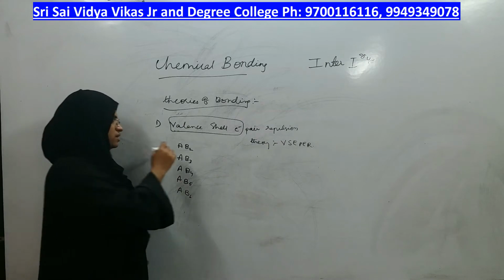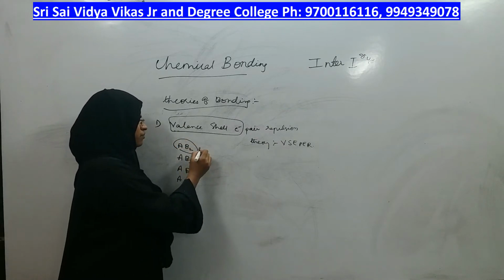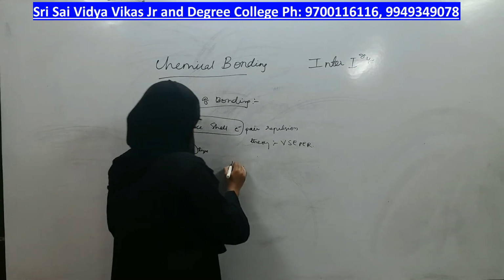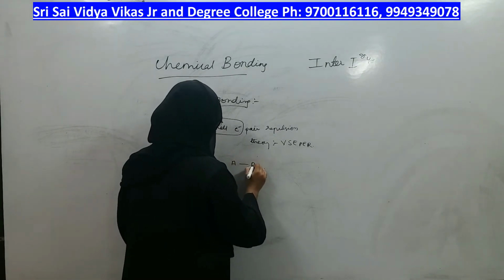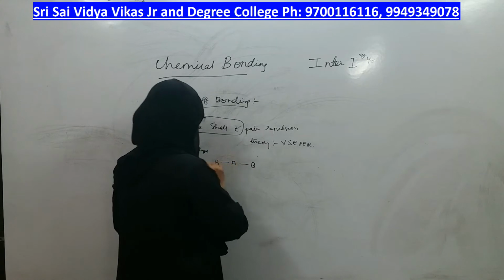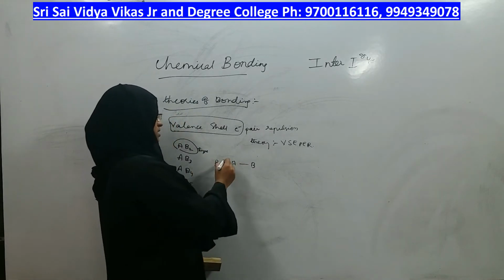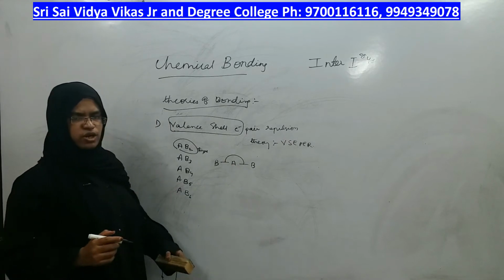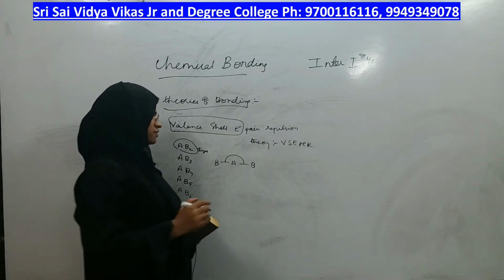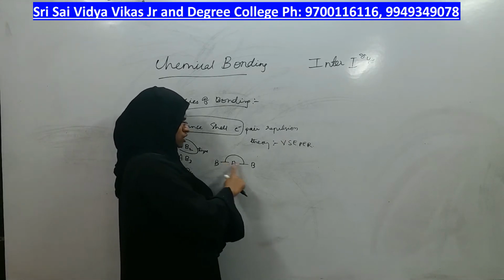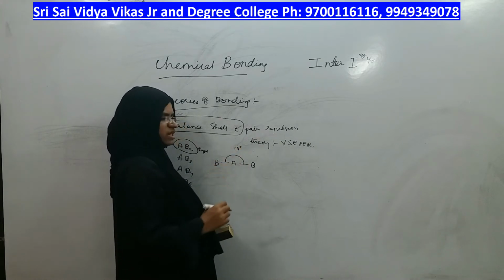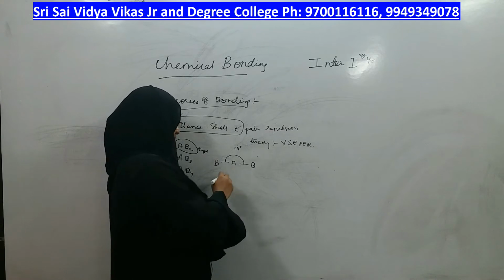If an AB2 type of molecule is present, that means it forms this type of bonds, and the bond angle between them, what was the definition of bond angle? The angle of separation between two bonds of the central atom is called bond angle, and it is 180 degrees, right?